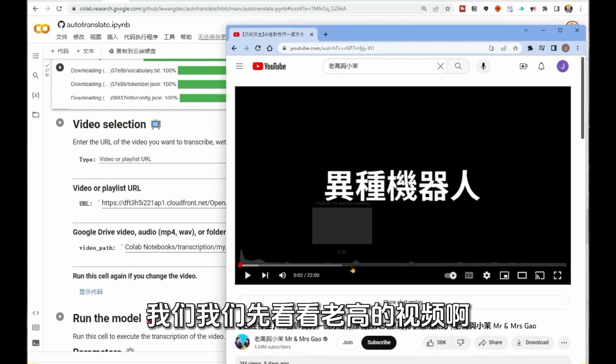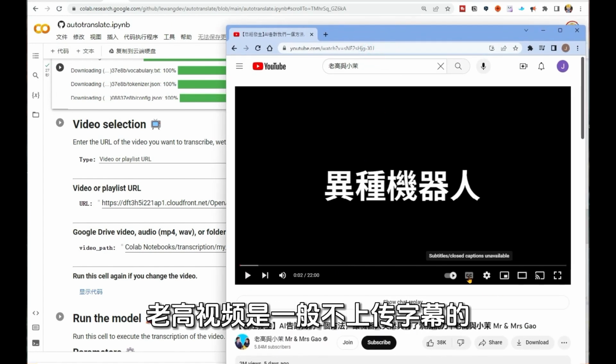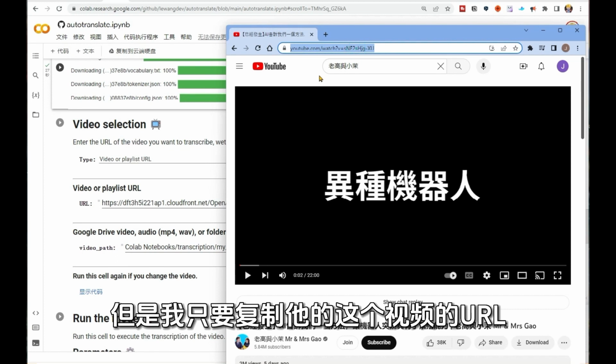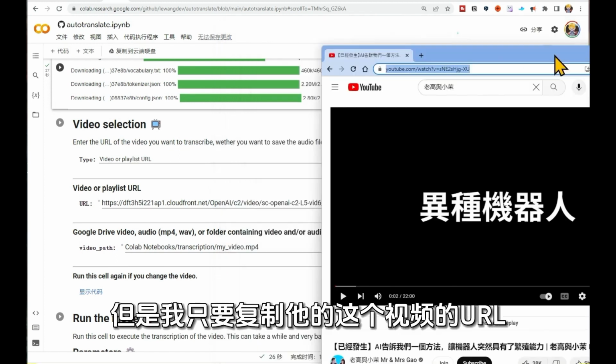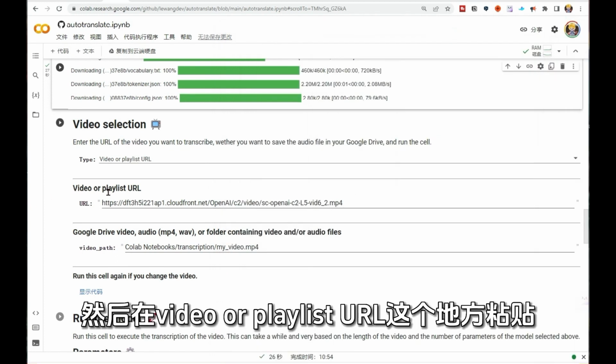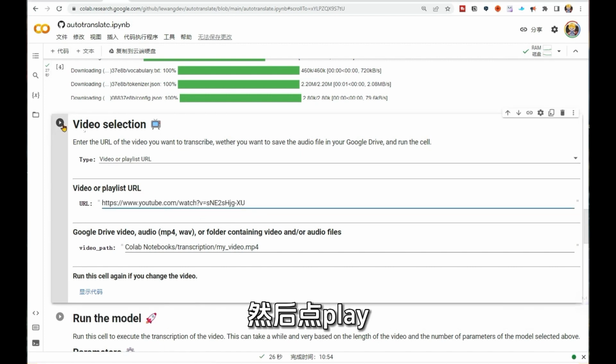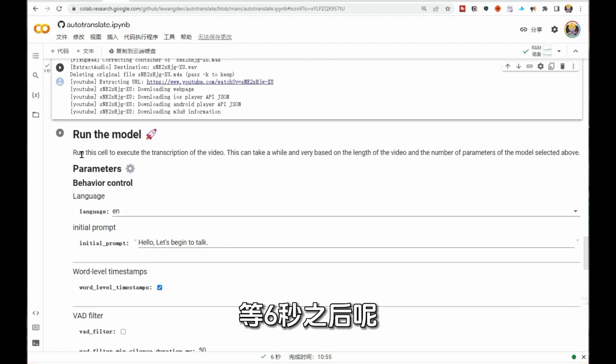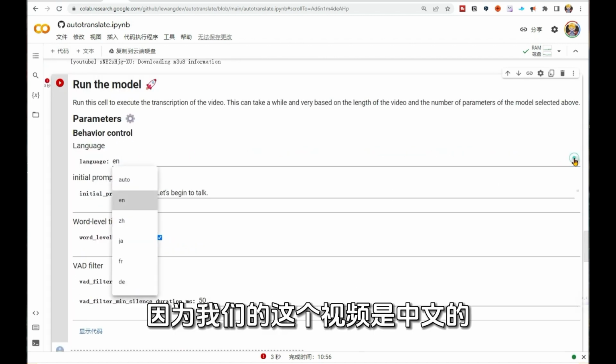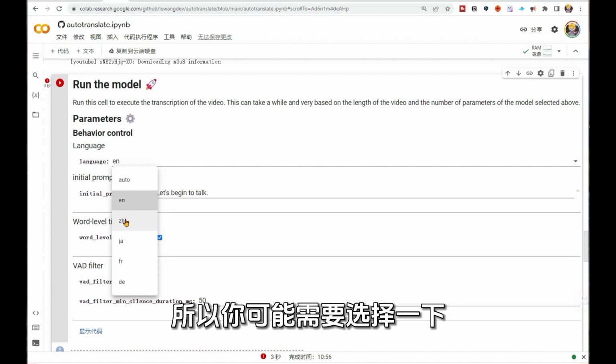because it uses a YouTube link to generate the document, and then it goes to video selection. So when it comes to choosing your video, we first take a look at Llama2's video. Llama2's videos usually don't have subtitles, but all I need to do is copy the URL of his video, then paste it in the video or playlist URL field, and then click play.